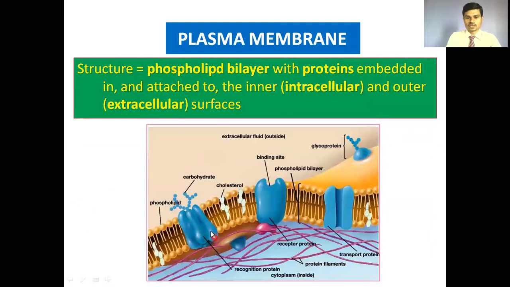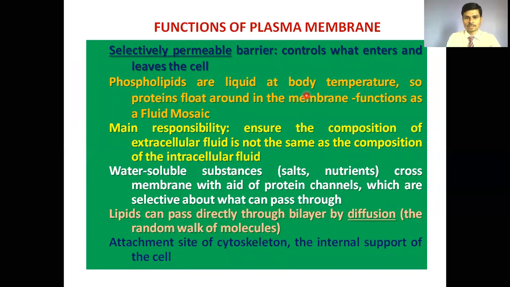This is the typical structure of the plasma membrane: a bilayer of phospholipids in which the proteins are embedded. That's why it is a phospholipid bilayer along with proteins. Let's see the function of the plasma membrane.